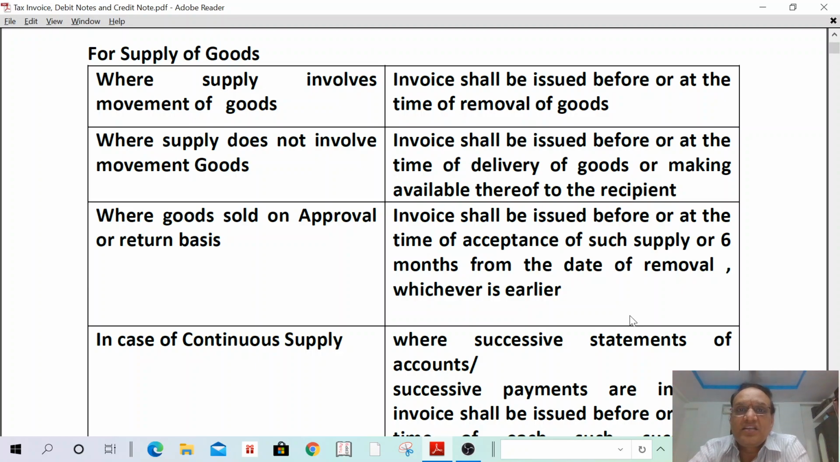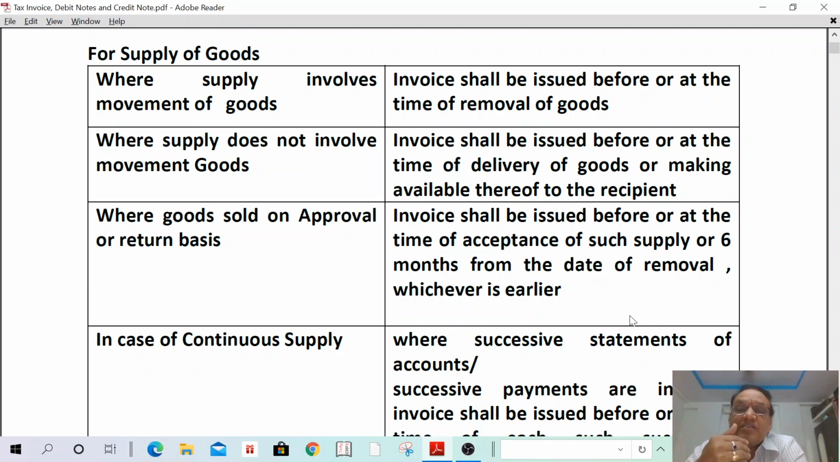Okay. Next one, where supply does not involve movement of goods. For example, a generator has been given on rent to the builder for 2 months. After 2 months, the builder has asked the generator owner to sell that goods. In such a case, when shall the invoice be issued? The invoice shall be issued before or at the time of delivery of goods or making available thereof to the recipient. That means after 2 months only.